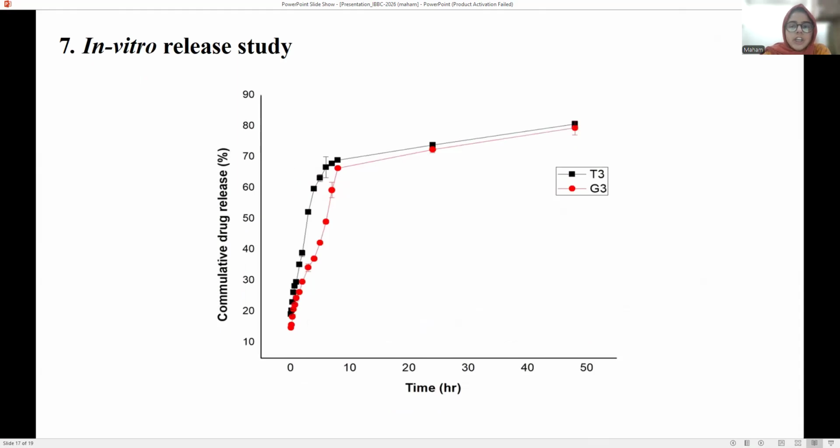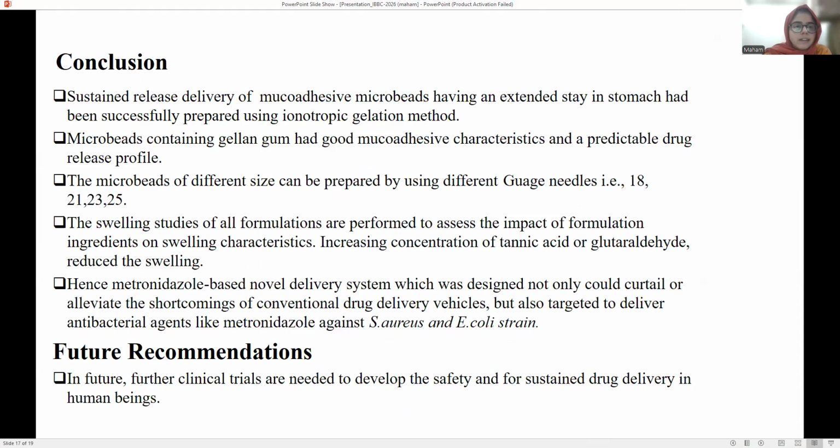The in vitro release study also depends upon the degree of cross-linking. The lesser the cross-linker, the more the swelling, and the more the swelling, the more the hydration. So the media ingress increases. When the media ingress increases, drug diffusion increases. As a result, drug release increases.